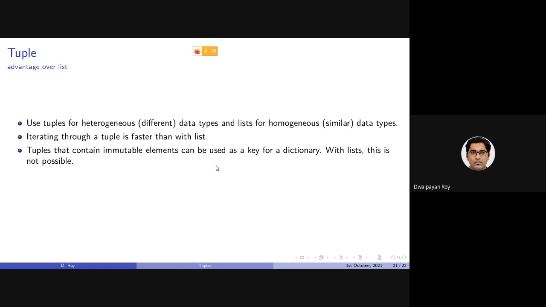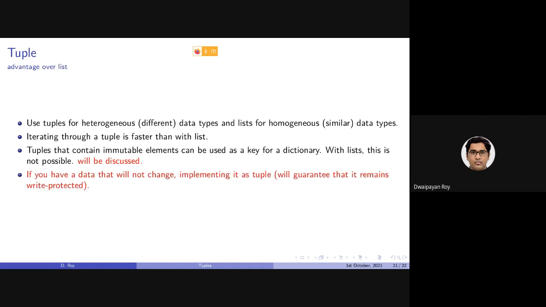For the time being, we haven't discussed dictionaries, but this is another advantage of a tuple over a list, because a list cannot actually be used as a key for a dictionary. This will be discussed later, together with the discussion on dictionaries. So the bottom line is, if you have data that will not change, implement it not as a list but as a tuple.